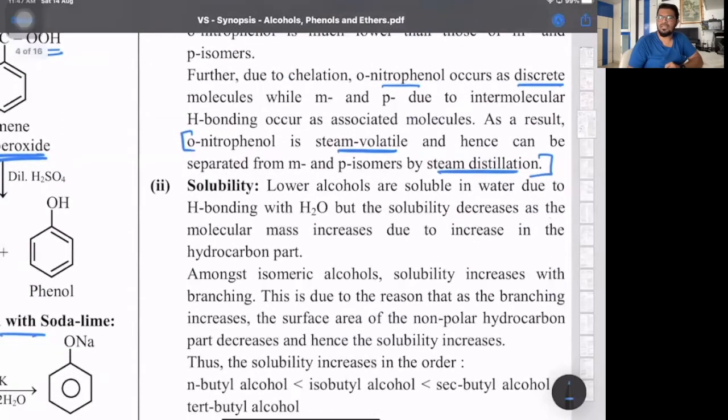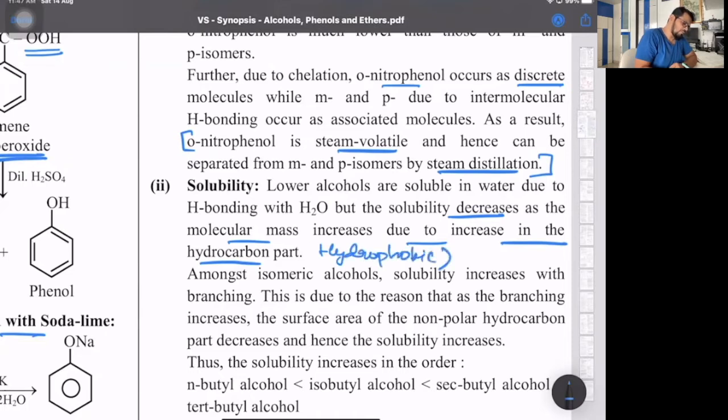Solubility, lower alcohols are miscible in water because of H bonding. That's mainly till 4 carbon atoms. Beyond 4 carbon atoms, their solubility decreases because as the bulk of the alkyl group increases, the alkyl group behaves hydrophobic. It's an electron repelling group. So tendency for hydrogen bonding decreases. So solubility decreases as molar mass increases due to increase in the hydrocarbon part. Hydrocarbon is the alkyl part which behaves hydrophobic. Phobia, water repelling group.